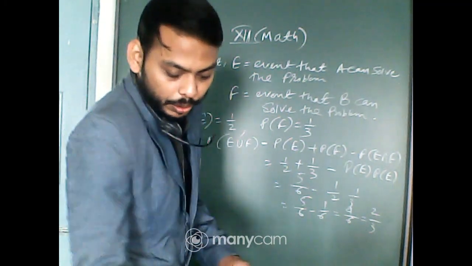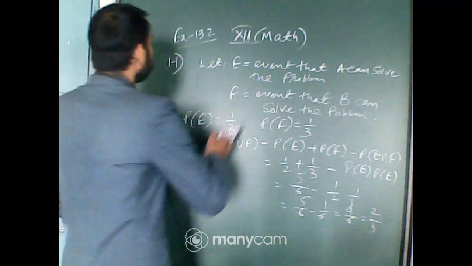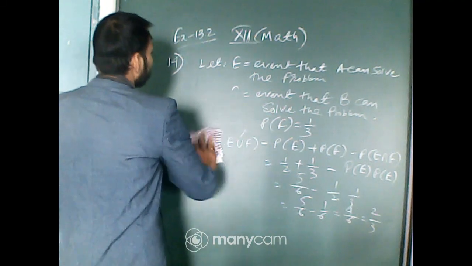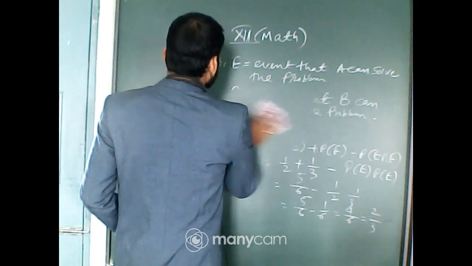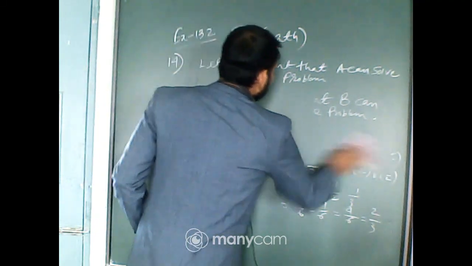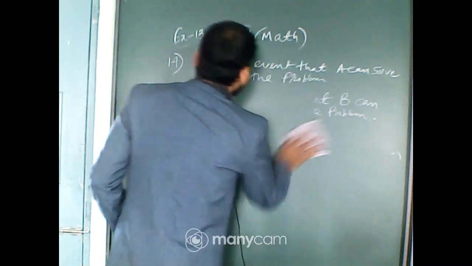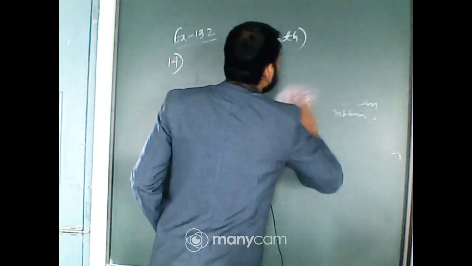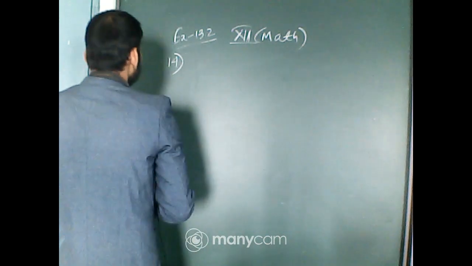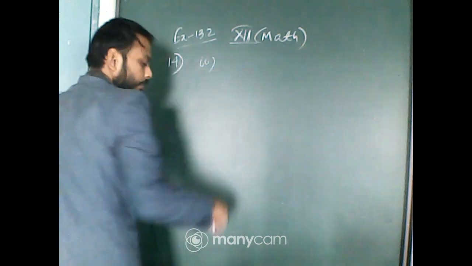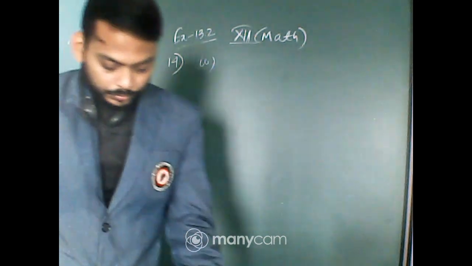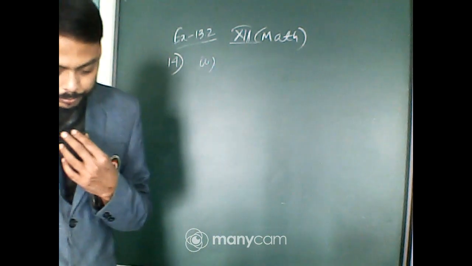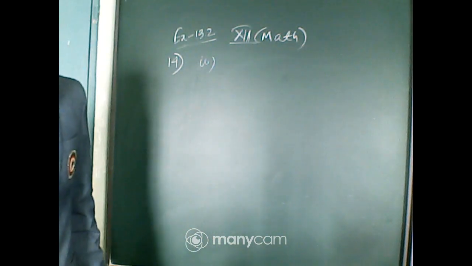So that's question number 1 of 14. Now the second one. Exactly one of them solves the problem.